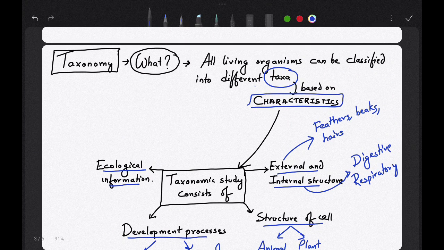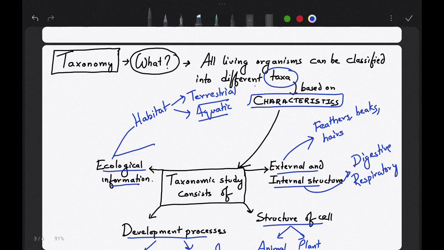Okay. Now next is ecological information. Give me an example of ecological information. One is habitat. Habitat means an organism is either terrestrial or aquatic. Now, what are terrestrial and aquatic organisms?